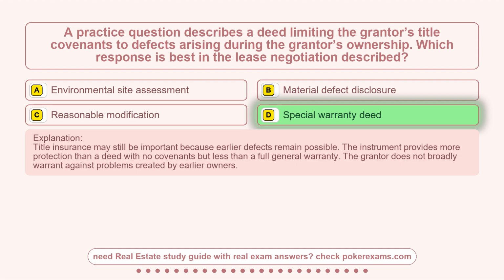Title insurance may still be important because earlier defects remain possible. The instrument provides more protection than a deed with no covenants but less than a full general warranty. The grantor does not broadly warrant against problems created by earlier owners.